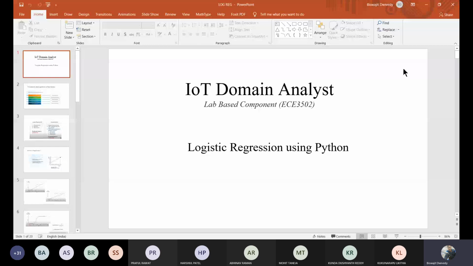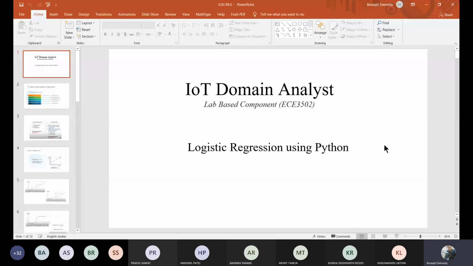In this logistic regression, I'll be discussing all the fundamentals behind this algorithm, or behind this technique. After that, I'll be showing you one example, a binary classification example, on how you can predict, or you can say how you can classify the thing. And after that, I will give you another problem for your lab task.